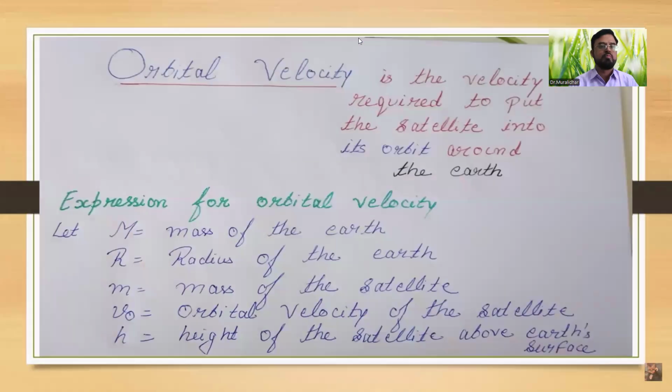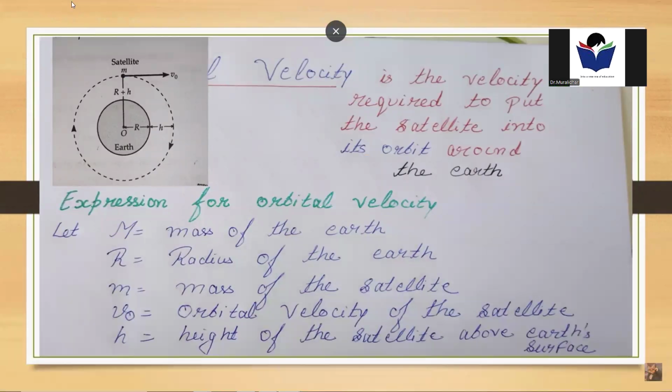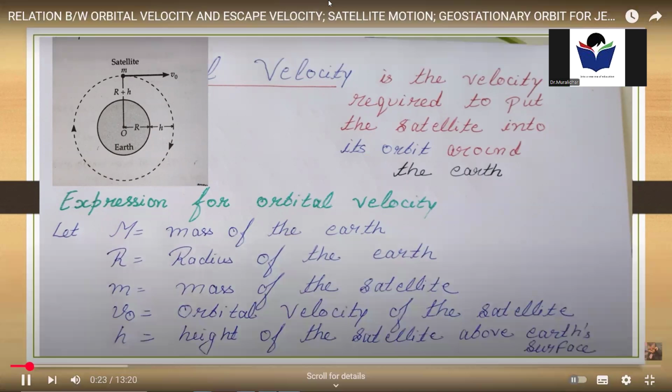Gravitation: orbital velocity. So what is orbital velocity? This is the velocity required by a satellite to put the satellite into its orbit around the Earth.